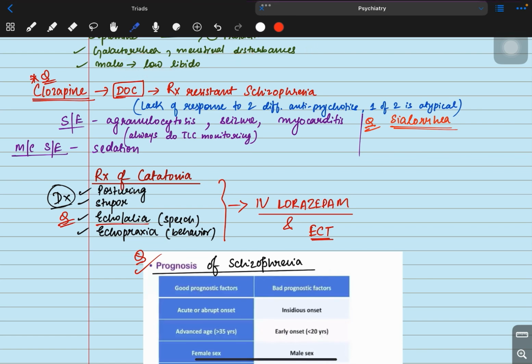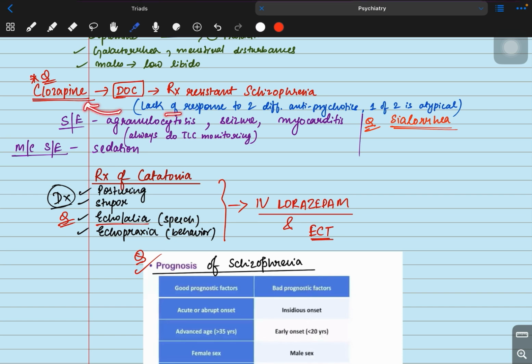Now the question will come, what is the treatment of treatment-resistant schizophrenia? You are giving antipsychotics while schizophrenia is present. The drug of choice is clozapine. Now what is meant by treatment-resistant schizophrenia? Treatment-resistant means two different types of antipsychotics have already been given to the patient, and out of these two, one is atypical, the other first generation. Still there is lack of response, that means it's treatment resistant, the patient is not responding, then we have to